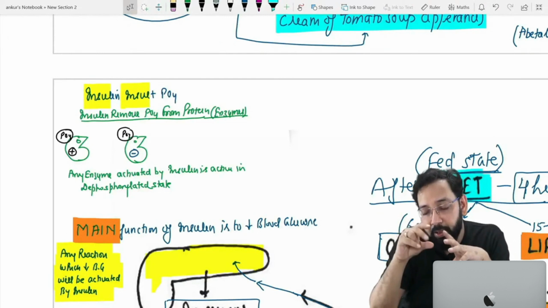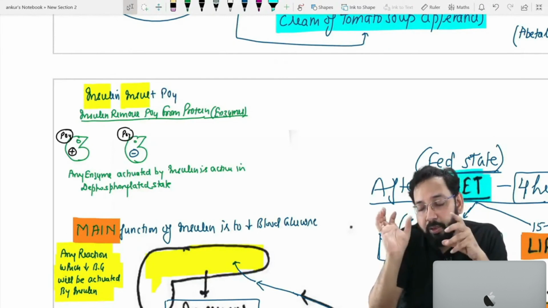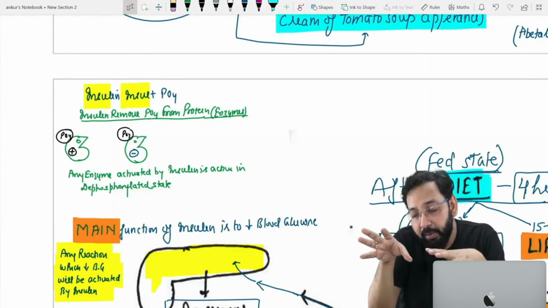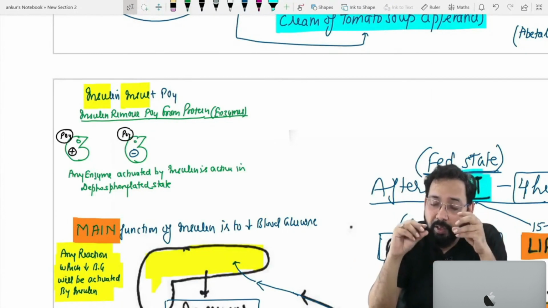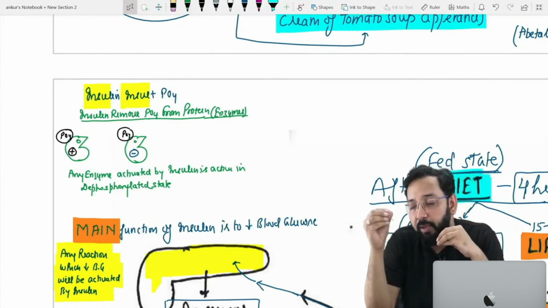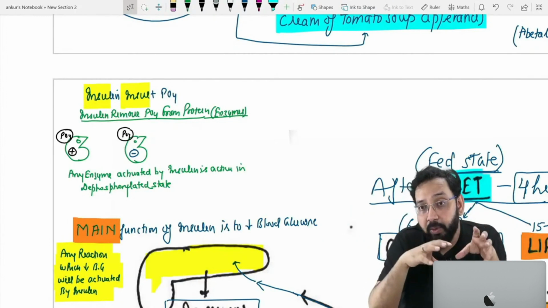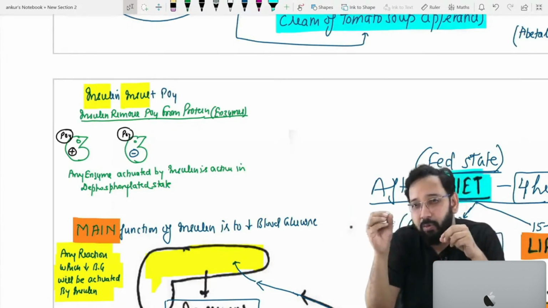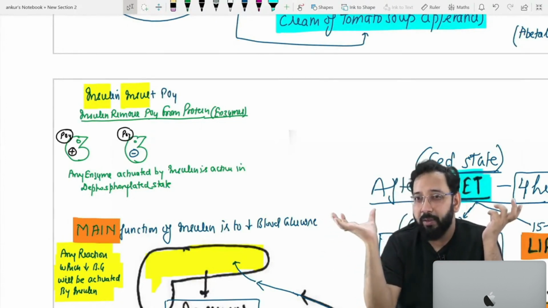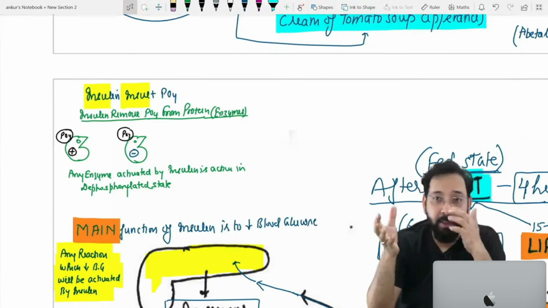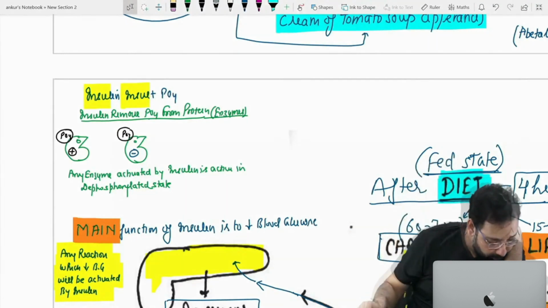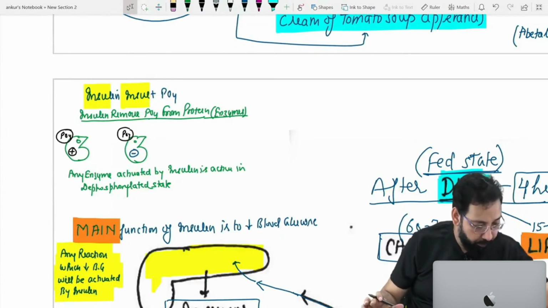In this, phosphate is removed from this enzyme. Which amino acid of this enzyme was associated with phosphate? Option A alanine, option B threonine. Yes, B, threonine.